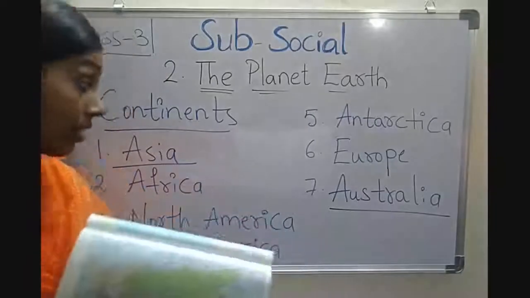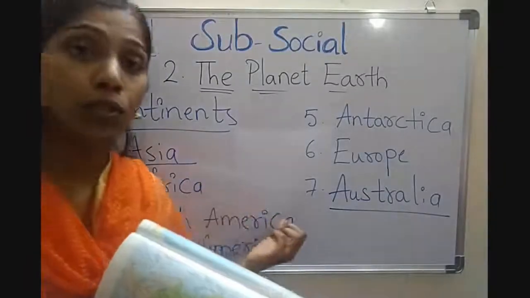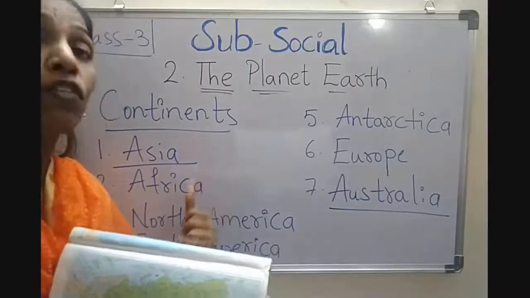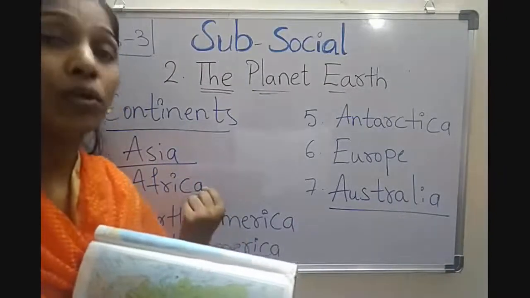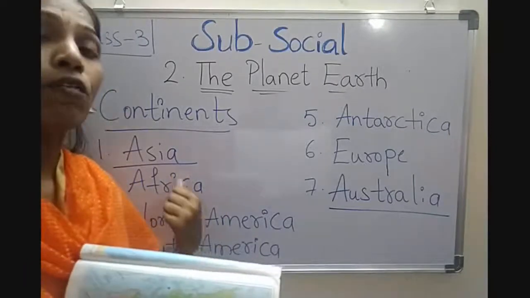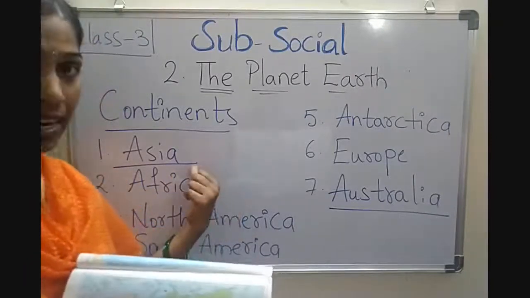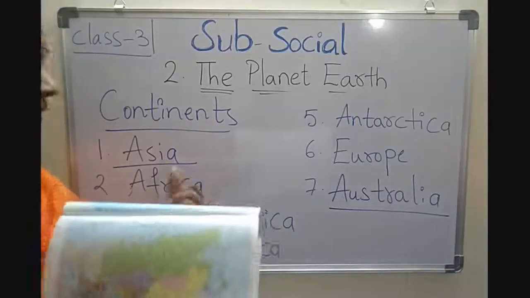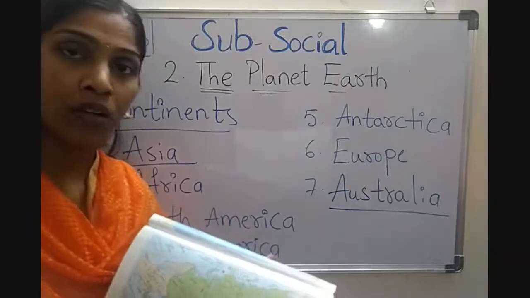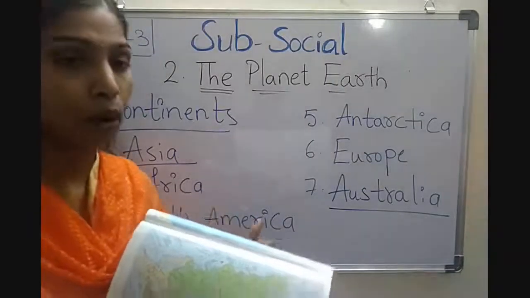Children, Asia is also home to the Himalayas. Asia covers 1/3 of the world's total land mass, and 60% of the world population resides here. Children, Asia is separated from Europe by the Ural mountains.